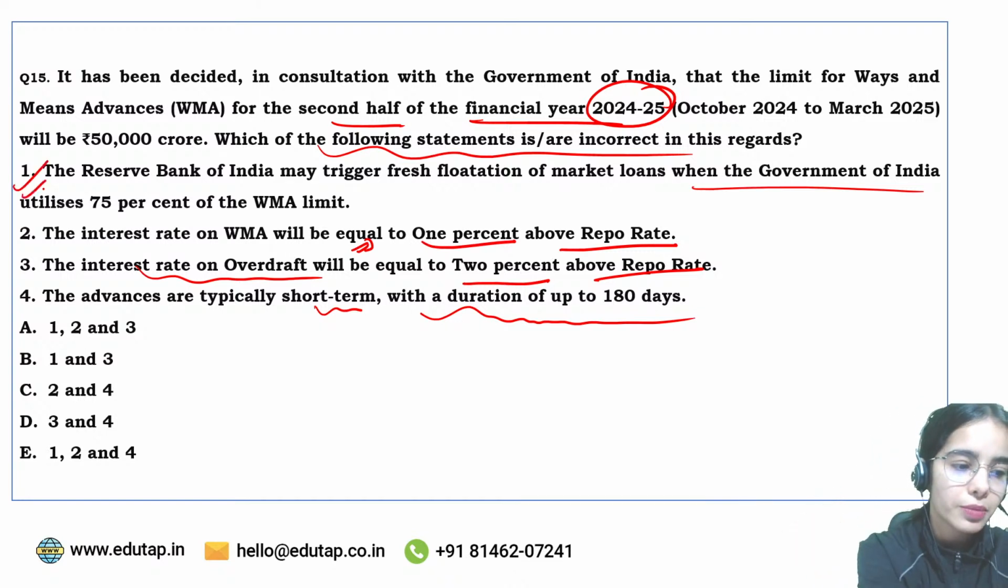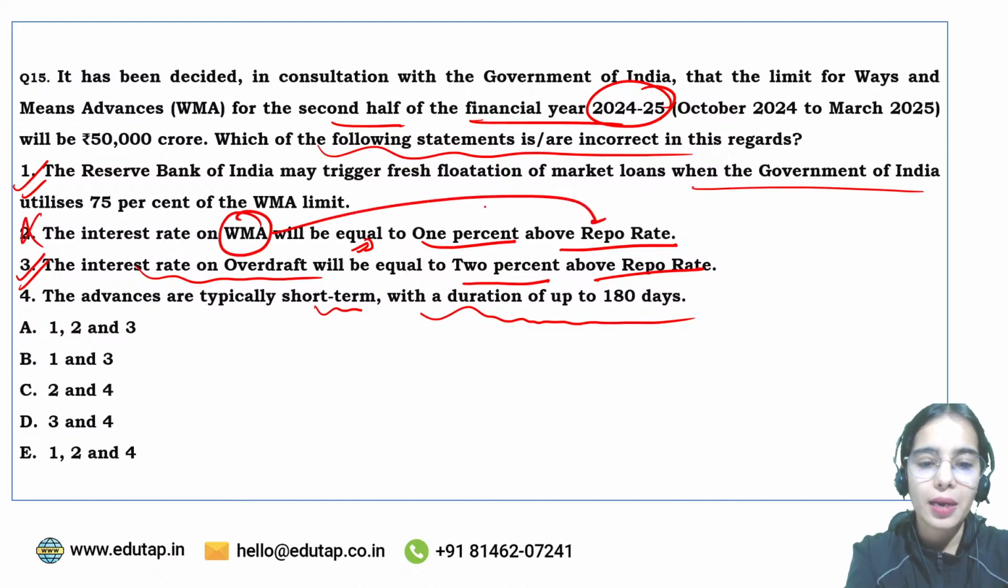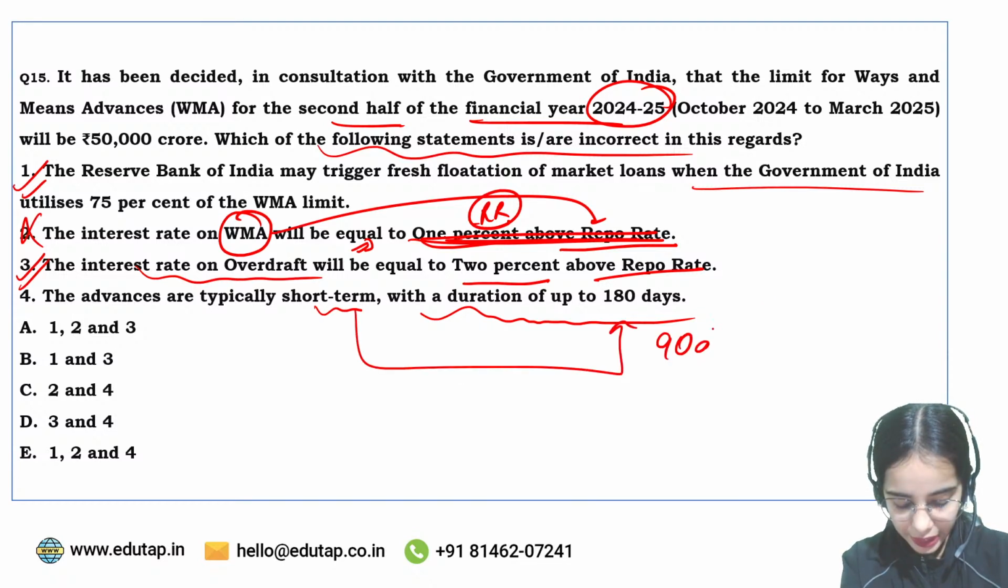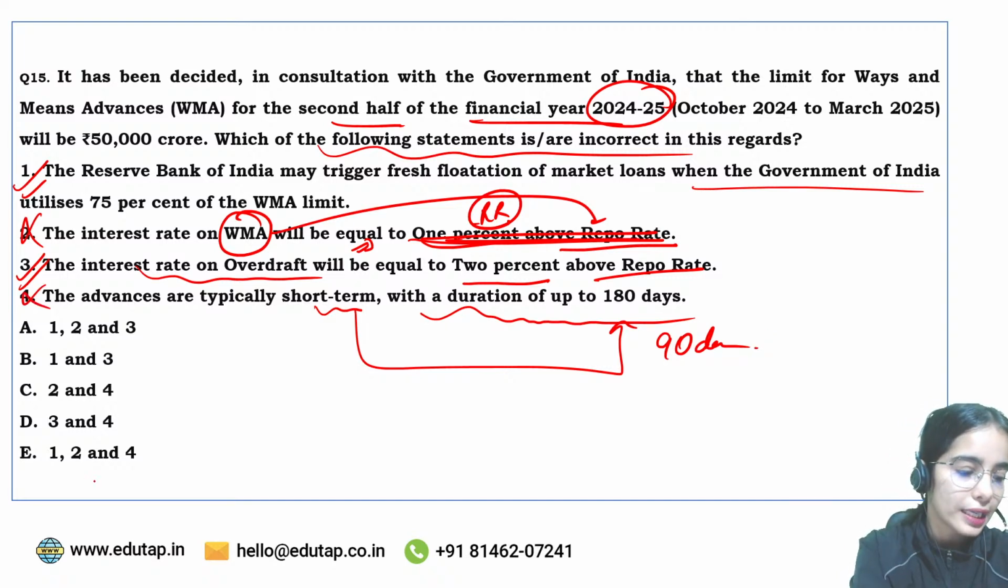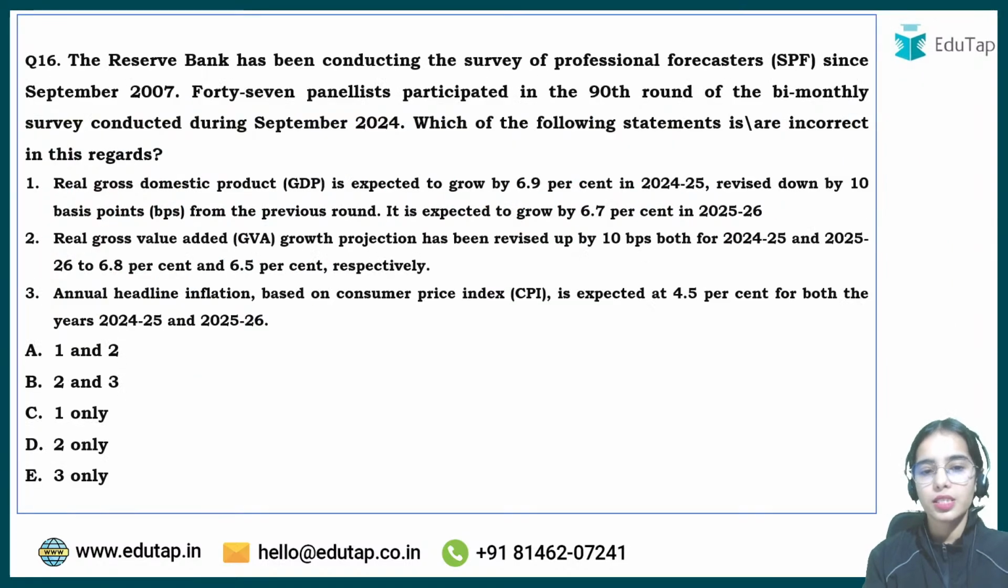So the first statement seems correct. The third statement is also correct. The second statement is wrong, as the interest rate on WMA is the repo rate. So the repo rate is the interest rate on the ways and means advances, and ways and means advances are only given for a duration of 90 days. So second and fourth are incorrect. The other statements are correct.